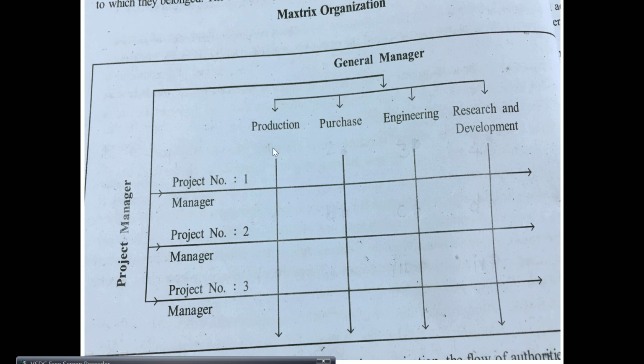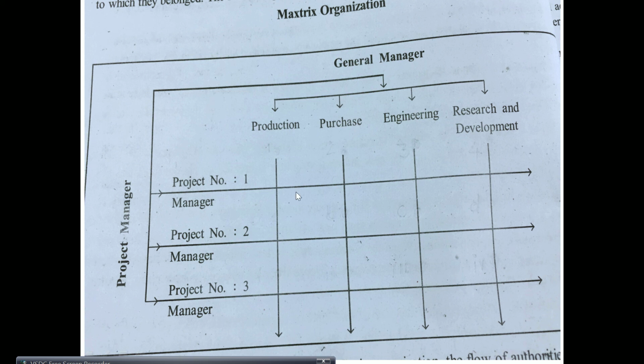For engineering, whatever technology he needs, let's say computer, he may select a computer expert from the engineering department. He may select a research person from the research and development department, and all these 4 persons from different work areas will work under the project manager for that project only.